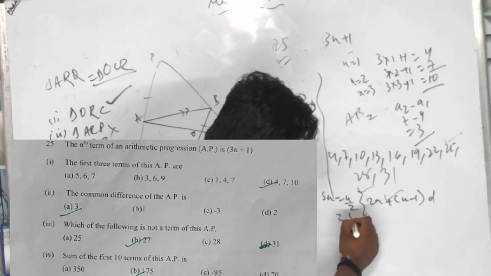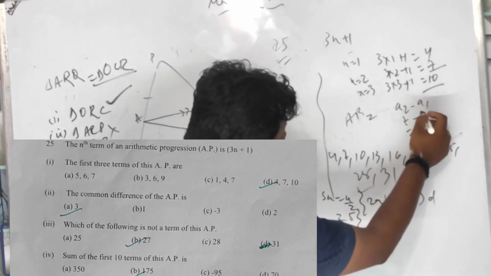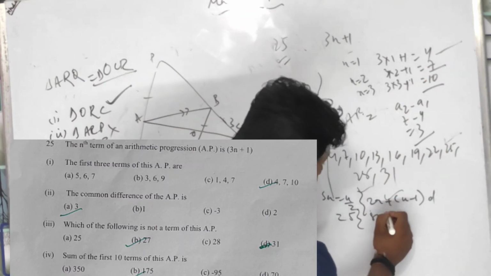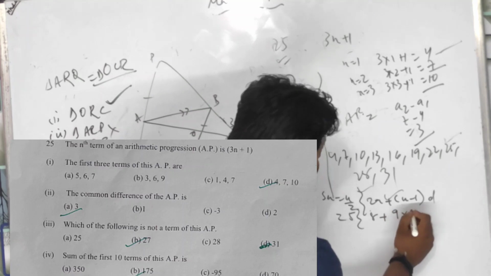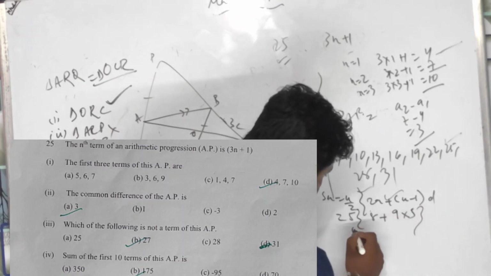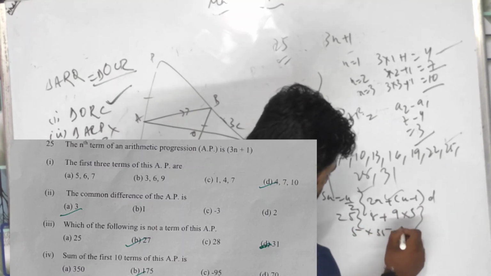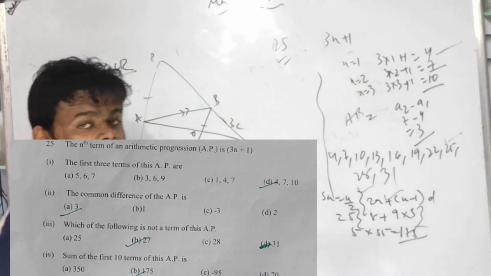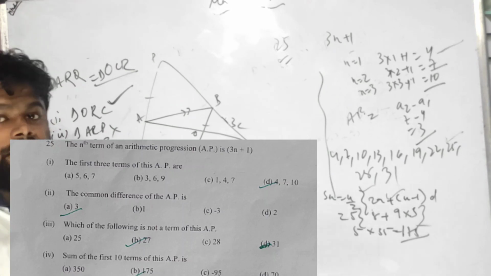So 10 by 2 is 5. I am doing it directly. 4 is the first term, so 2a is 8, plus n minus 1, that is 9, into 3 is 27. 8 plus 27 is 35, and 5 times 35 is 175. The answer is 175. So we have done everything correctly.